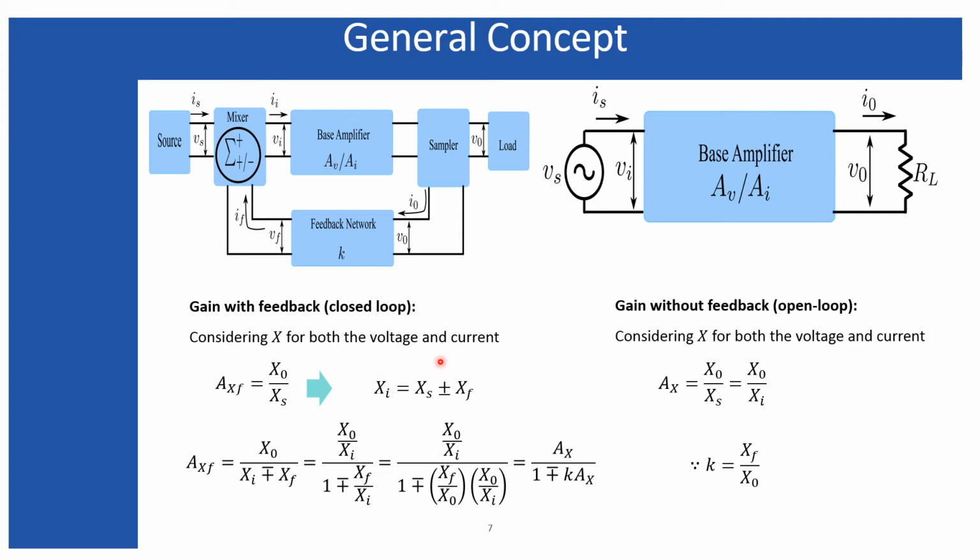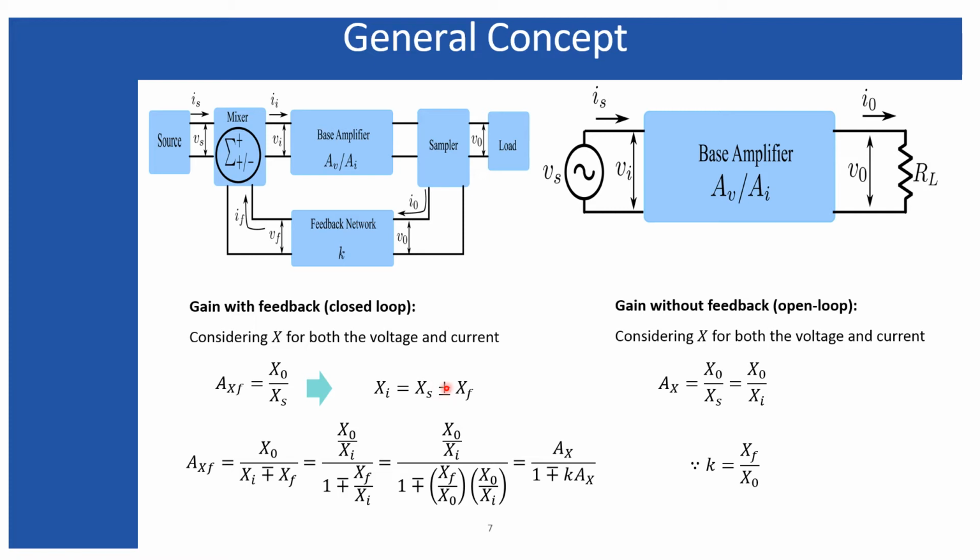But now Xs has this expression, because the actual input the amplifier is experiencing is Xi, that is either Vi or Ii, not Xs, because the feedback signal is either being added or subtracted depending upon the type of feedback, whether it is positive or negative. So in place of Xs, we should replace this factor, that means Xi minus plus Xf.